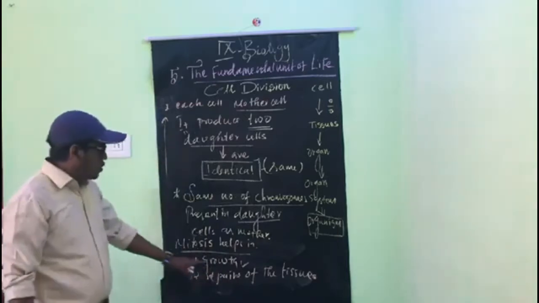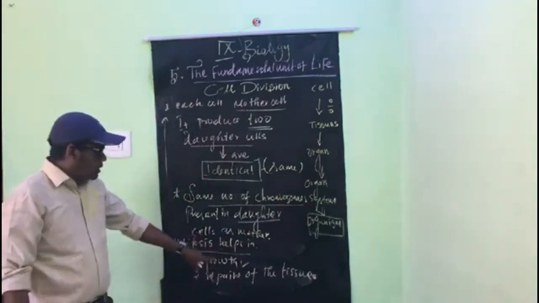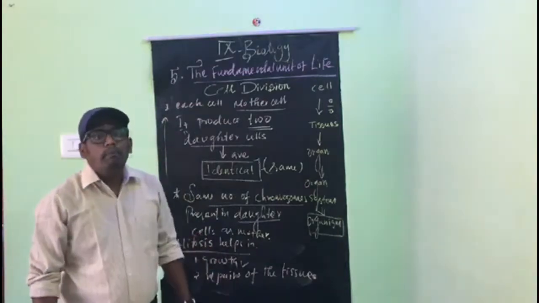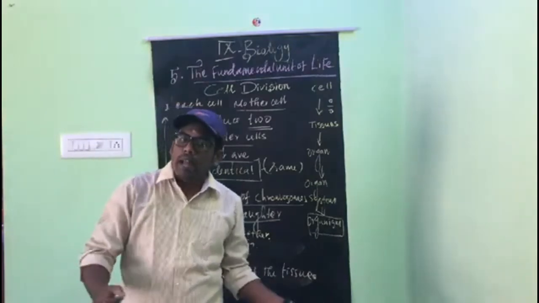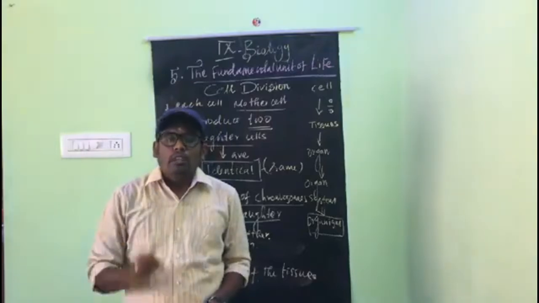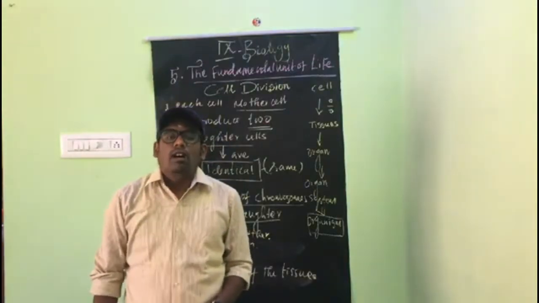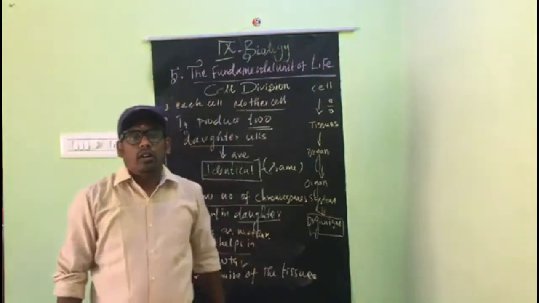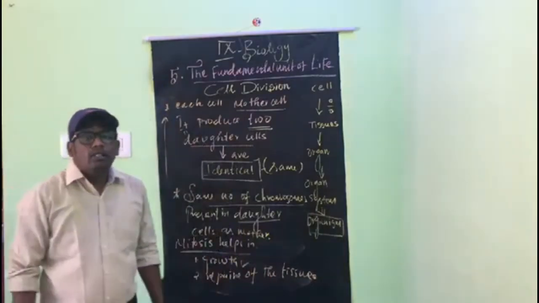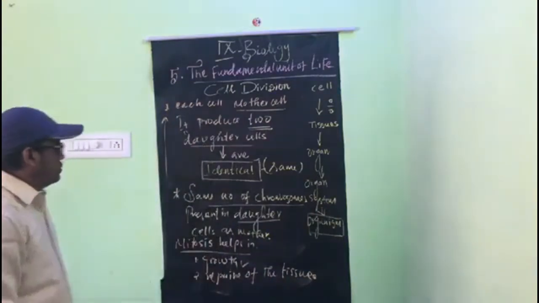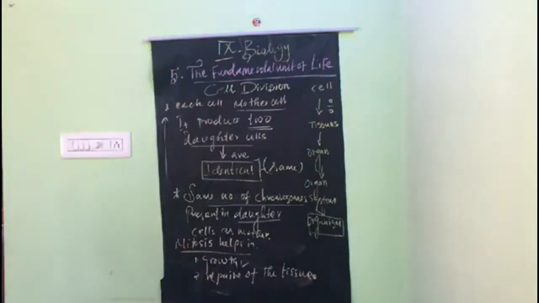Anyhow, it is responsible for growth and repair of tissues. If we get injuries, in a plant or animal, it is responsible to replace the dead or injured tissues in the organism. For that, this mitosis helps us. Just note it down, it's very important. So don't forget to take notes.